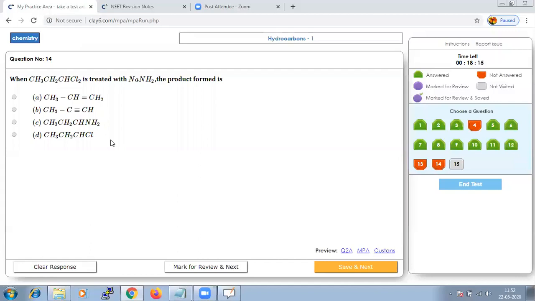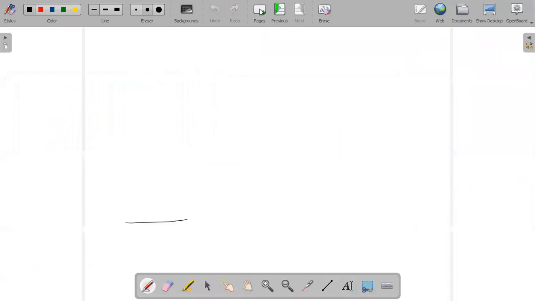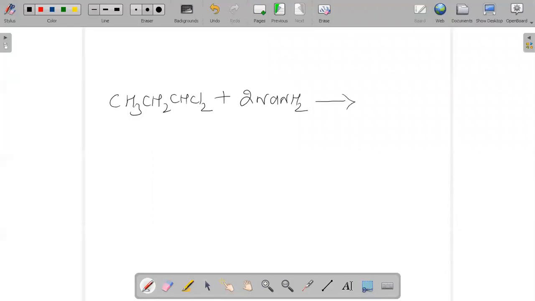Suppose we say CH3CH2CHCl2 is reacting with NaNH2, it will give us CH3C triple bond CH plus 2 NaCl plus 2 NH3.